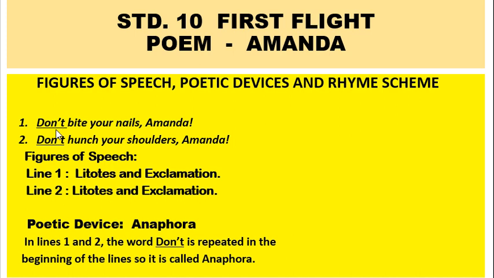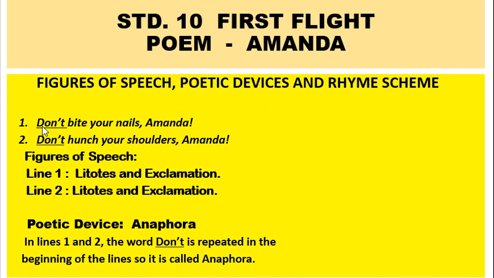Here we can see that the word don't shows negation, and whenever negation is used for asserting some positive point or positive idea, it is called litotes. Here another poetic device, exclamation, is also used because after Amanda there is the sign of exclamation. Again in the second line don't has been used, so it is litotes, and here the exclamation sign is there, so it is exclamation. Here we have one poetic device called anaphora.